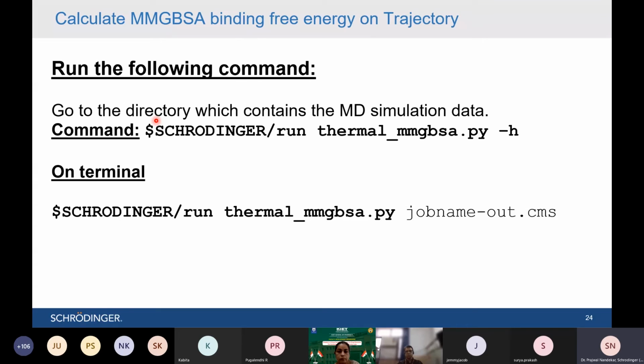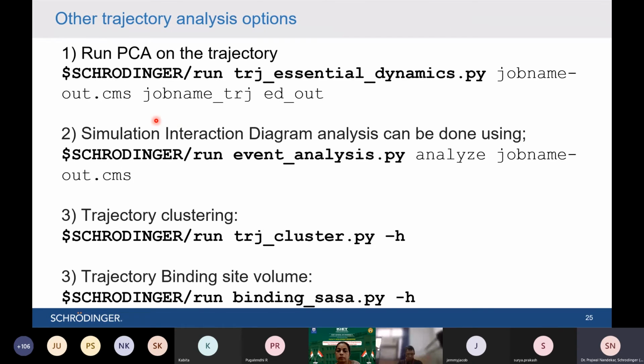Other than that, there are also options for advanced level of MD simulation analysis like binding free energy. Then you often hear the term MMGBSA binding free energy, that can also be calculated on the MD simulation trajectories using various command line options. Other than that, for example, principal component analysis, normal mode analysis. So these are all advanced analysis.